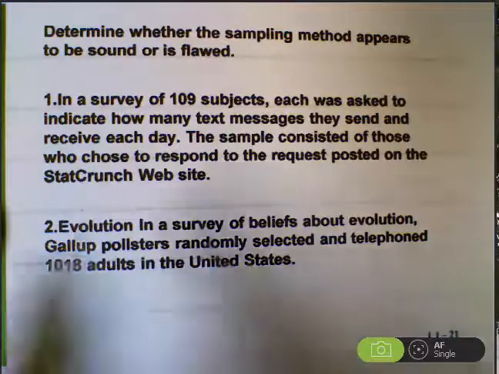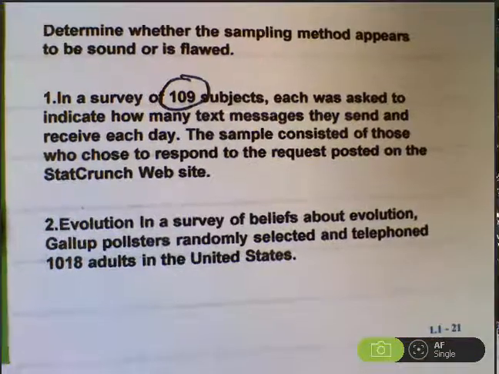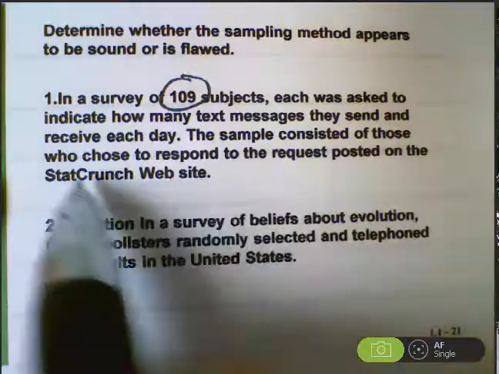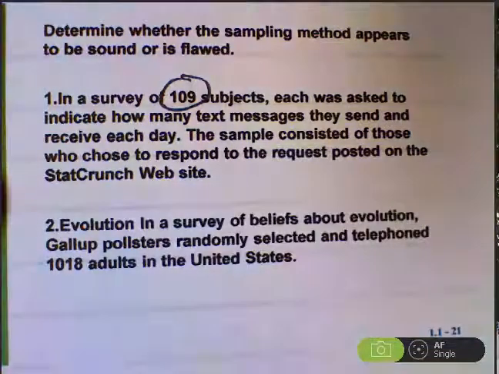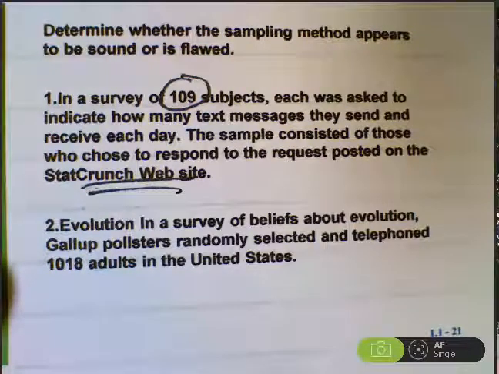These 109 subjects may send more text messages than your average person simply because they were found on a website, which already makes them more prone to be kind of techie. It was a math website, which may mean that they're more techie.